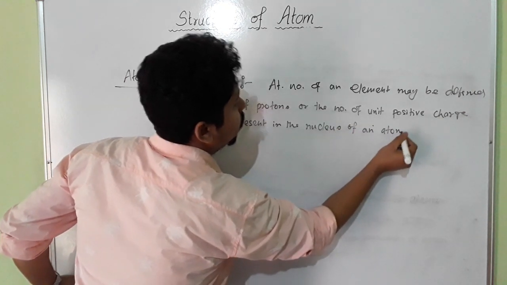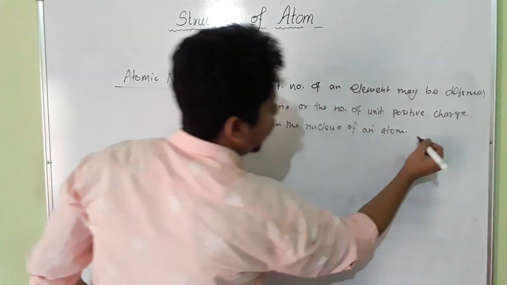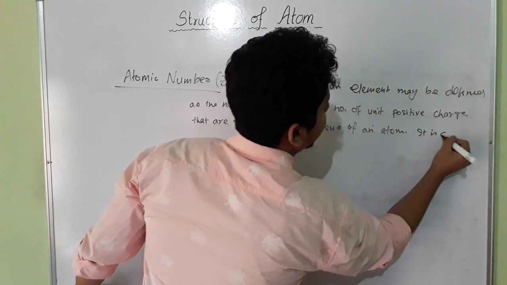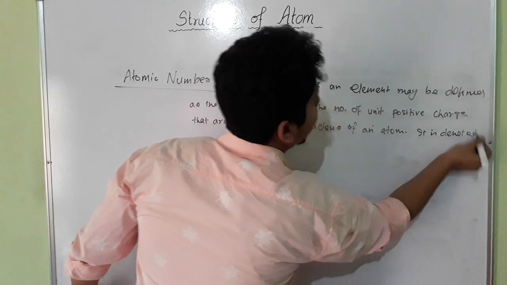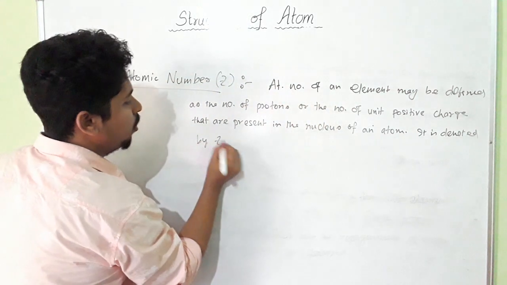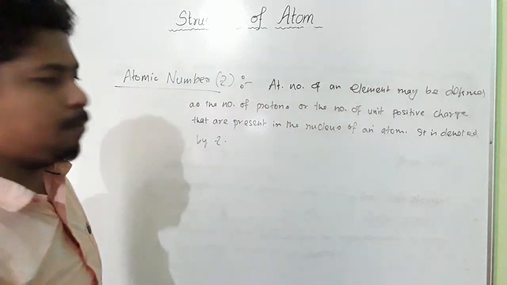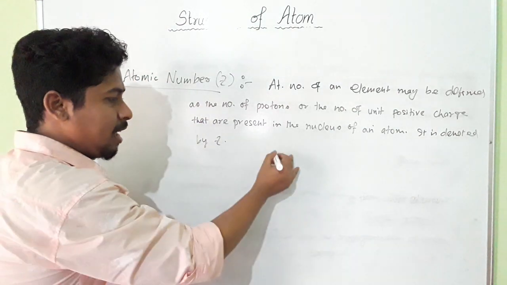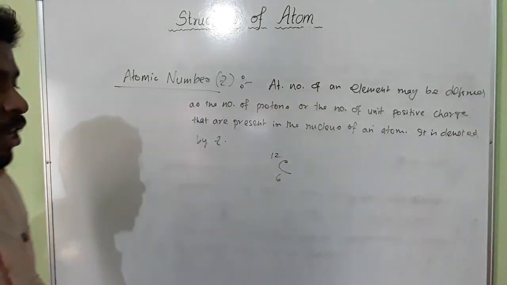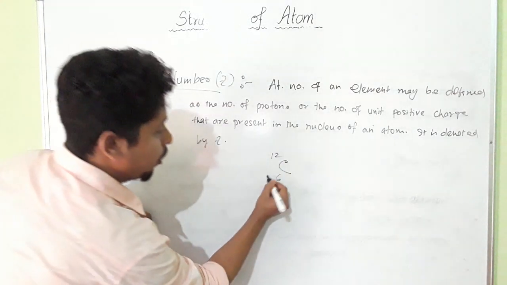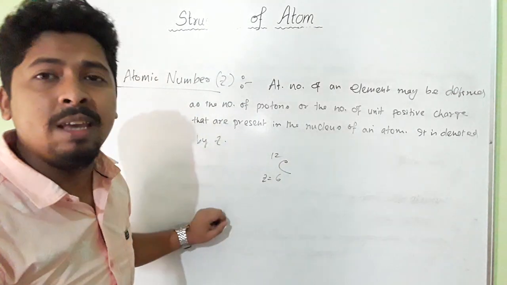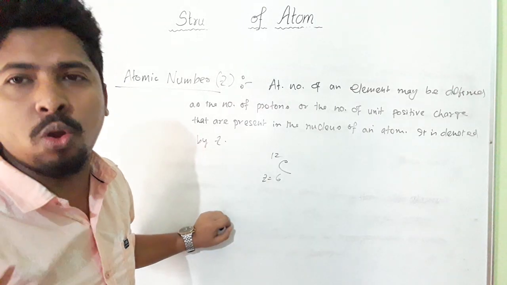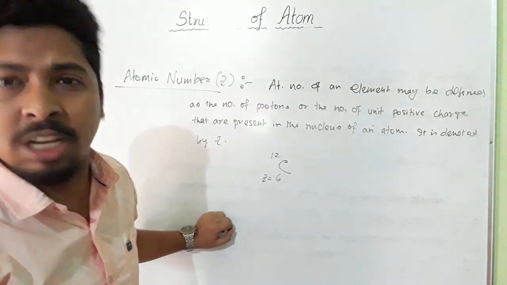Okay, so this is atomic number. It is denoted by Z. Suppose, for example, you consider carbon. We know the atomic number of carbon is 6 and the mass number is 12. Since the atomic number of carbon is 6, the nucleus of carbon contains 6 protons, or 6 positive charges.